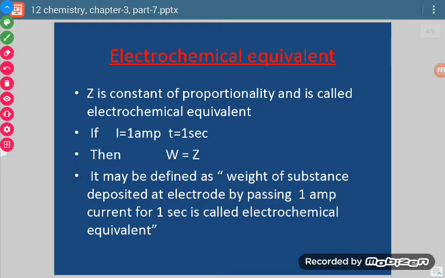Now, here we have used the term Z. Z is known as the constant of proportionality, and it is called the electrochemical equivalent. Sometimes we are asked to define electrochemical equivalent.